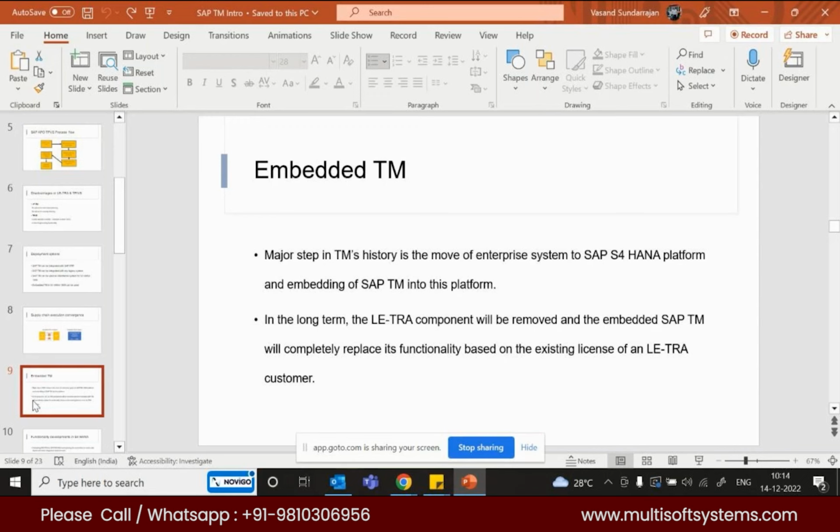And in case of a separate server, you have to transfer your shipment, sales orders, and purchase orders. That will create one more document in TM, which is the base for transportation management. We call it OTR, DTR: order transportation requirement, delivery transportation requirement. Whenever we send our sales orders and purchase orders, it will create an OTR.